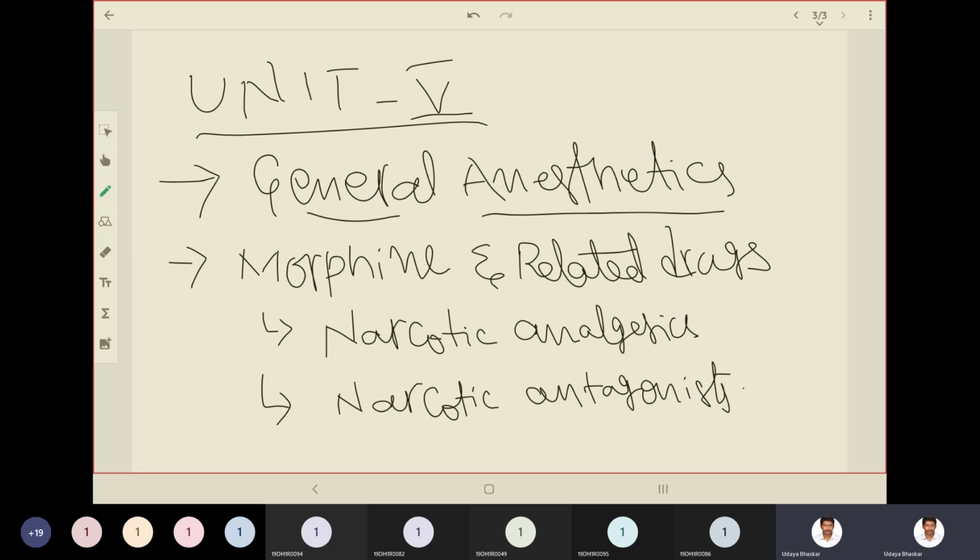While we are discussing general anesthetics here, why don't we discuss local anesthetics here itself? Because local anesthetics will not act by modifying the central nervous system. Only general anesthetics have effect on CNS. Please do remember this difference. Local anesthetics will not affect the central nervous system. General anesthesia is produced by modifying central nervous system processes. So we discuss general anesthetics here, but not local anesthetics.